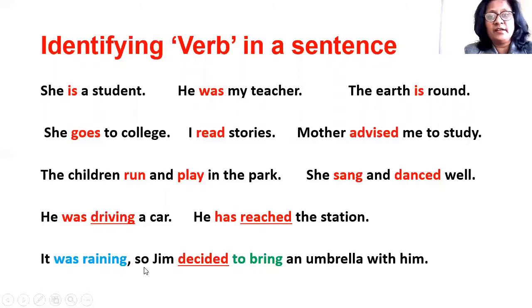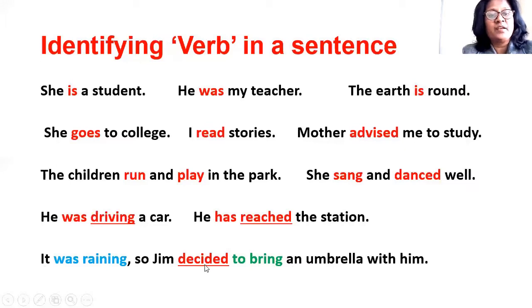It was raining, so Jim decided to bring an umbrella with him. Now here the main verb is decide. Though it seems that there are so many verbs in this sentence, rain, decide, bring and was, when we read the sentence carefully, decide is the only verb which is important and which is the main verb.